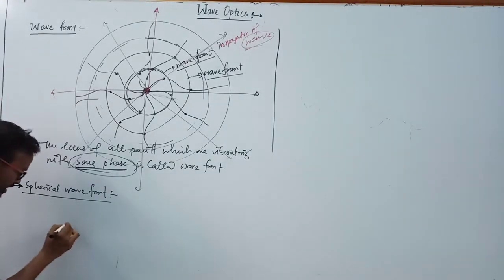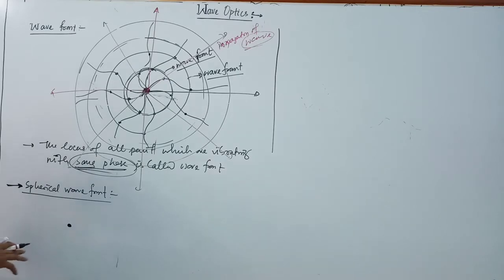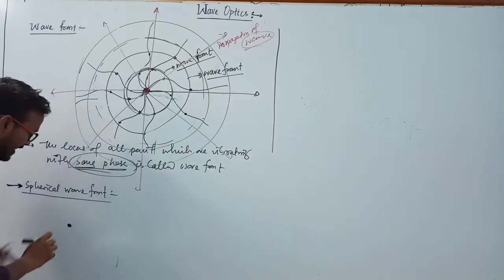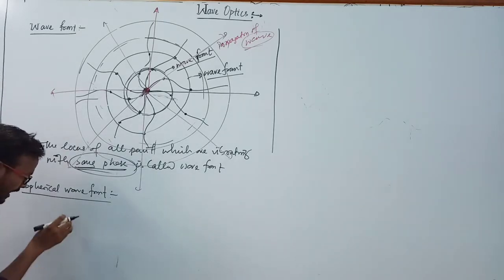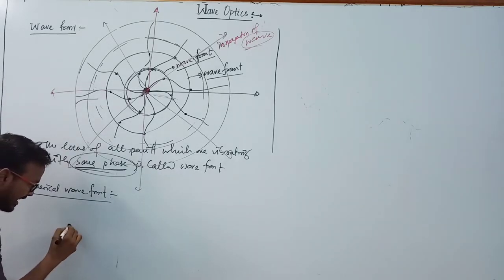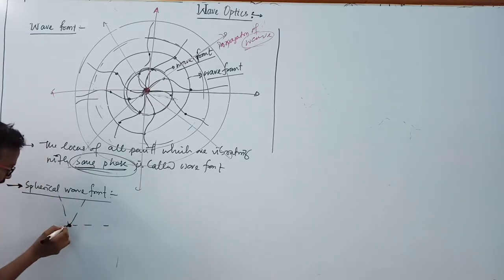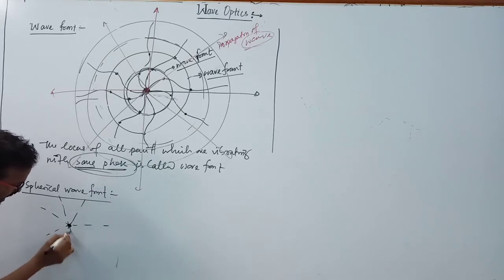Suppose we take a source here, a light source, then this light source gives brightness in all directions like this. All directions means there are particles in this direction, also here, particles in all directions, because the wave travels in the forward direction.